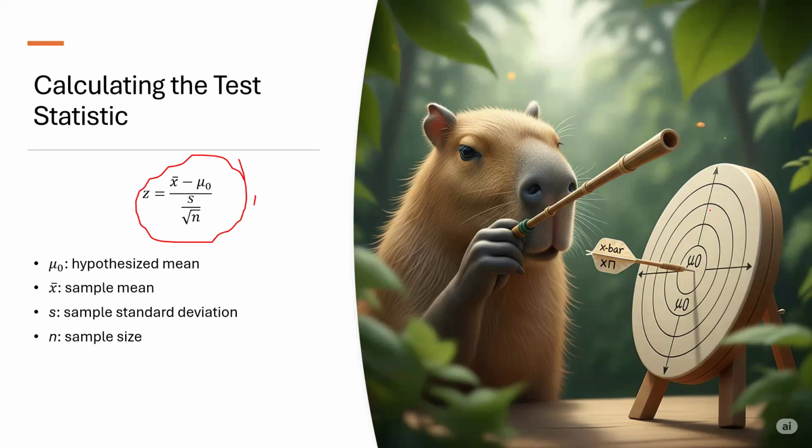And remember, this approach works best with large samples, n greater than or equal to 30, which helps ensure the sampling distribution of the mean is approximately normal, even if the population isn't.